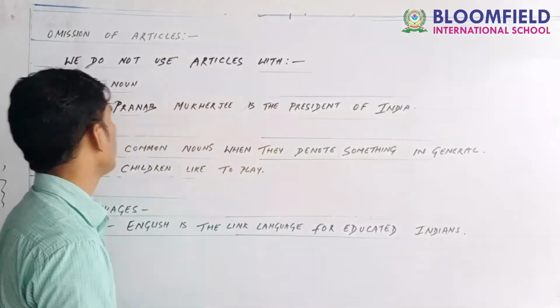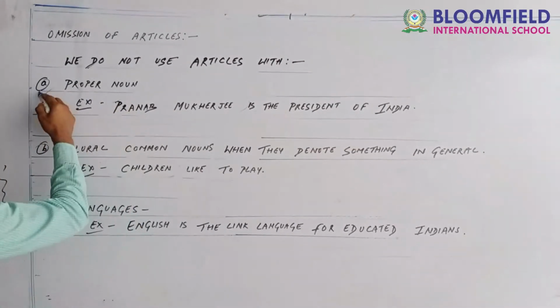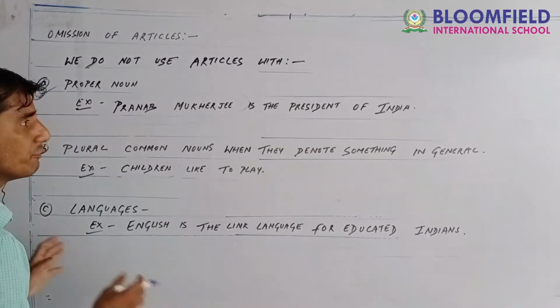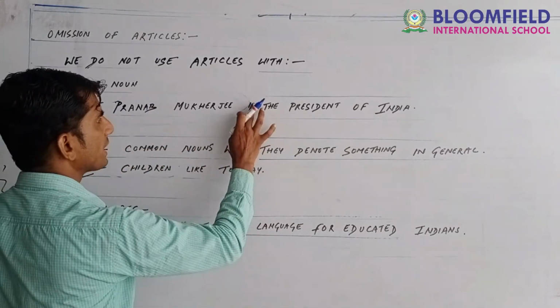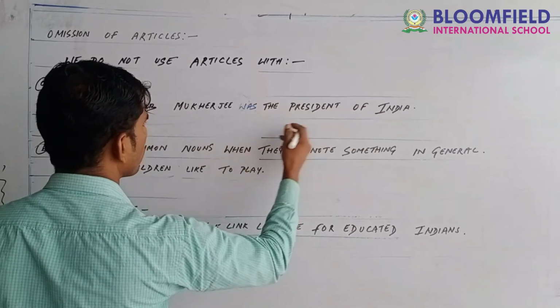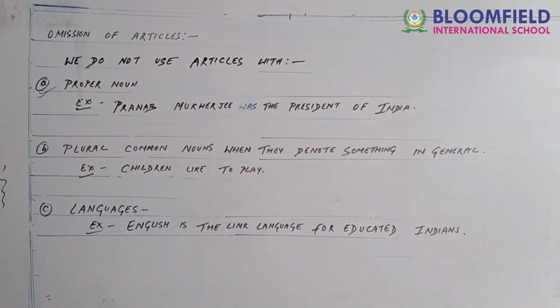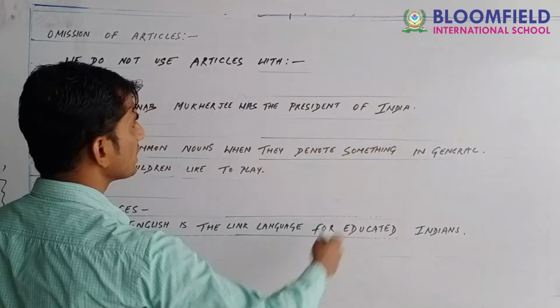Now, we do not use articles with a proper noun. Suppose, for example, Pranab Mukherjee was the president of India.